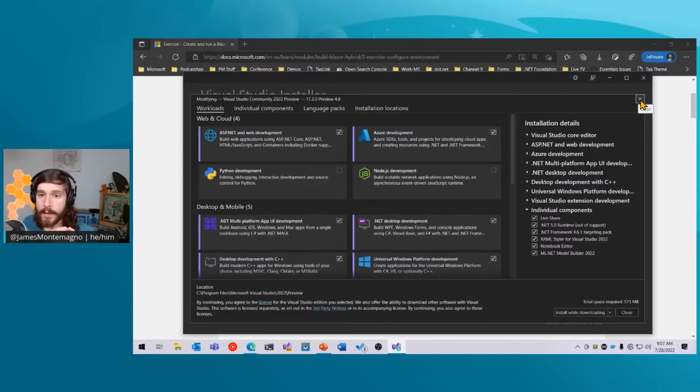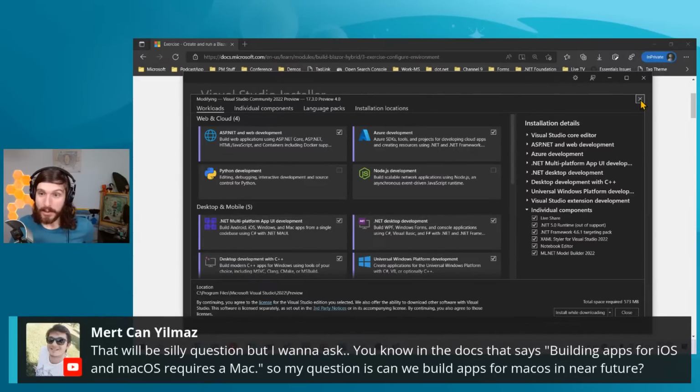Now, when we are doing this, we're going to focus on deploying just to Windows and Android. And I know there was a question in the chat from Mert about how to deploy to iOS and macOS. That's a great question in general. There are three ways of doing that. One, if you're on a Mac, you can install Visual Studio 2022 for Mac, and then you'd have iOS, Android, and macOS. And of course, for Windows, you need Windows, and for Mac, you need a Mac.